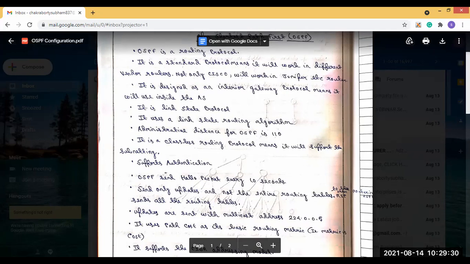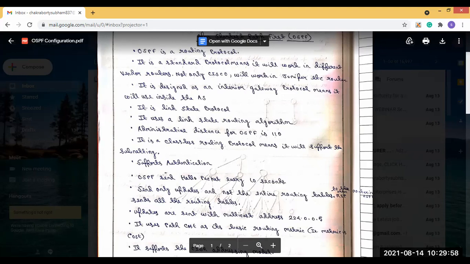Only the update is sent here, and the updates are sent with a multicast address. The multicast address is like 224.0.0.5. It sends the updates to this multicast address, it uses path cost as its basic routing metric, and it supports the CIDR addressing mode. So these are some basic concepts.